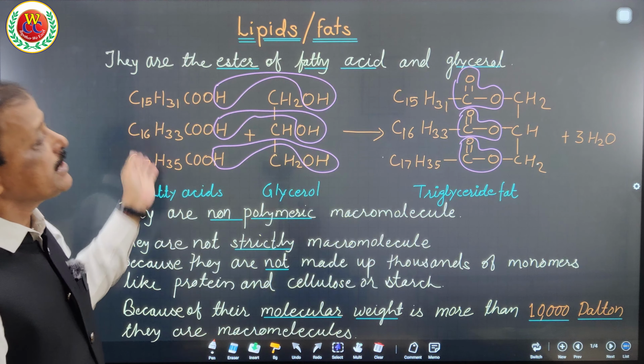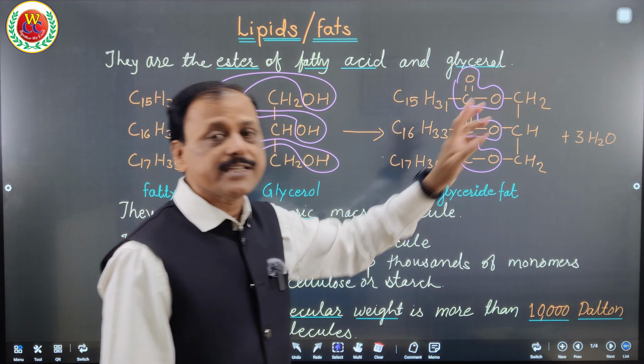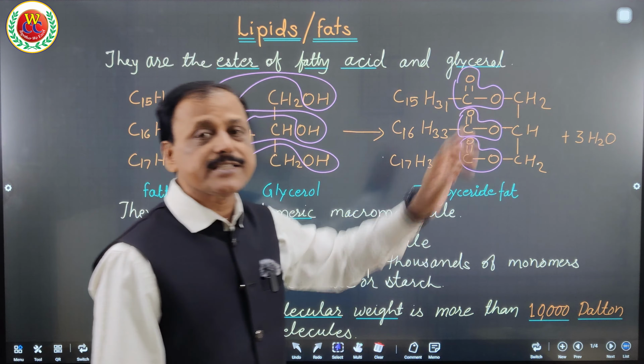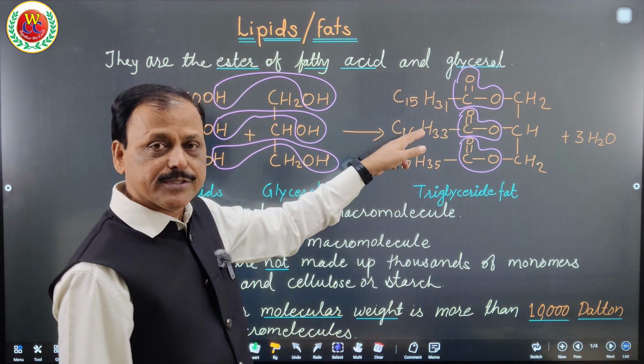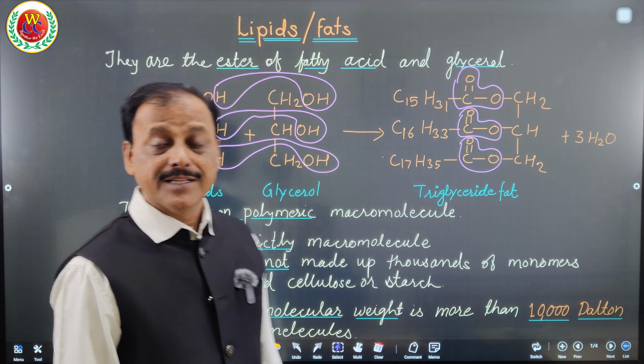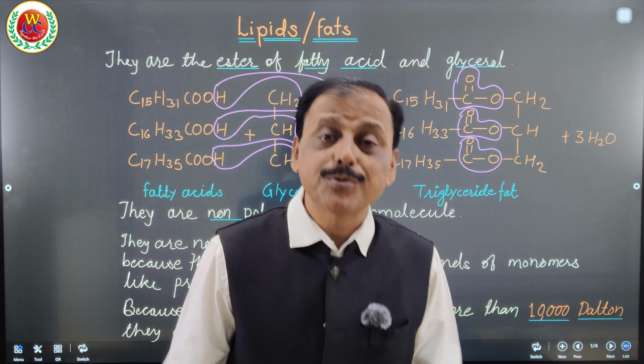Because of three fatty acids combined with glycerol, it is triglyceride fat. If one fatty acid combines with glycerol, that will be monoglyceride fat. If two fatty acids combine with glycerol, it is diglyceride fat. Then what are these? Monoglyceride, diglyceride and triglyceride fat.